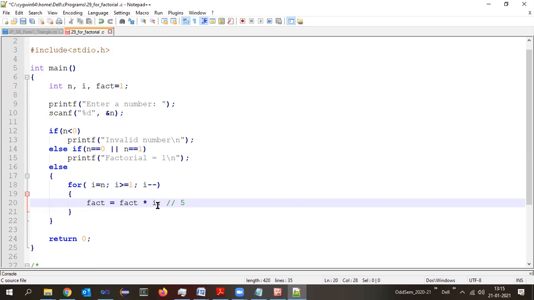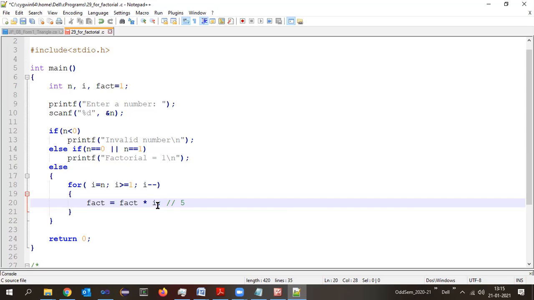I minus minus. What will be the I value next time? 1. Is 1 greater than or equal to 1? Yes, true. So enter into the for. Fact value is 120, I value is 1, so 120 into 1 is 120. That 120 again gets updated into fact. So now the fact value is 120.